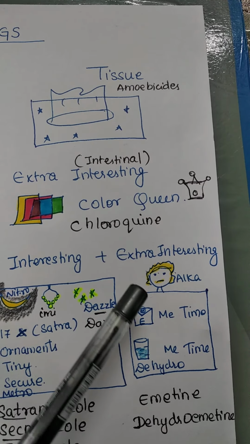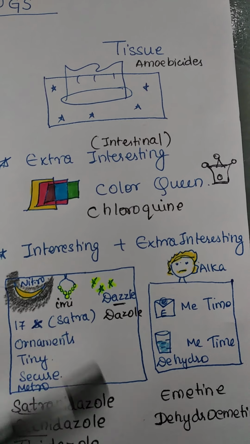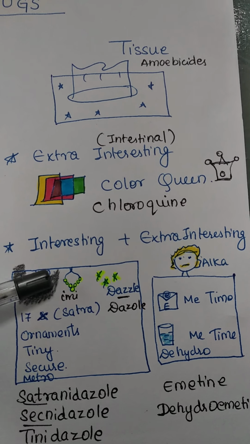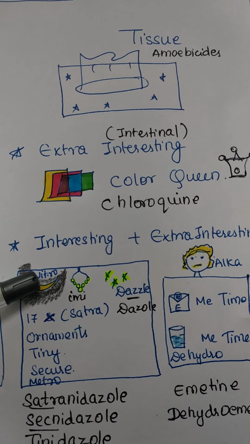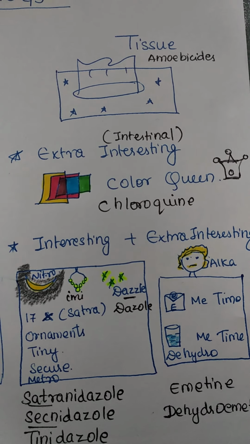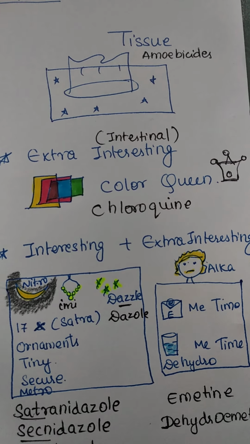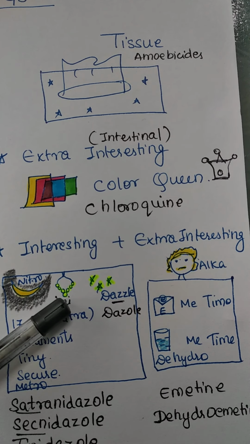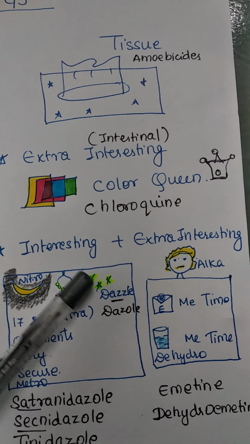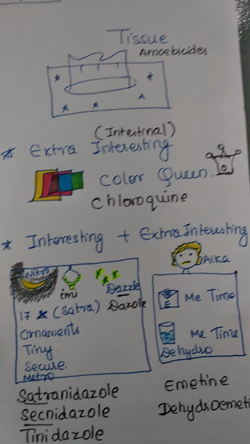Then the intestinal plus the extra intestinal are for the common man. And why is it called intestinal? Because there's a story on one of the papers. The story is about a night where people are wearing imitation jewelry which is dazzling. So the class is nitroimidazole. Nitro imitation jewelry is nitroimidazole. Dazzle is dazole. So dazole will be the suffix for all the drugs.